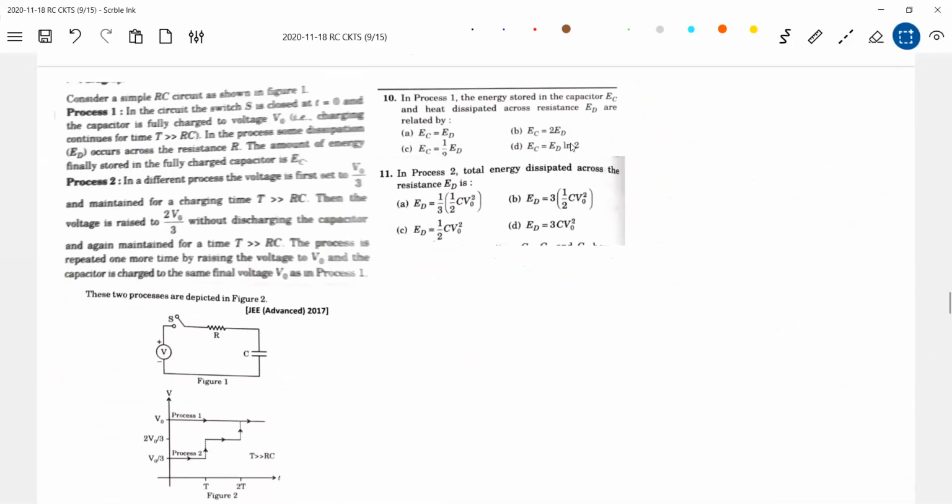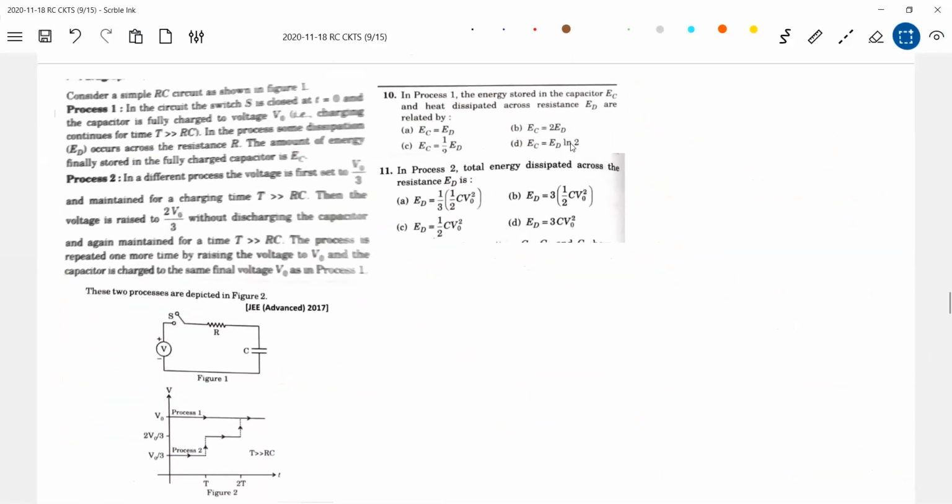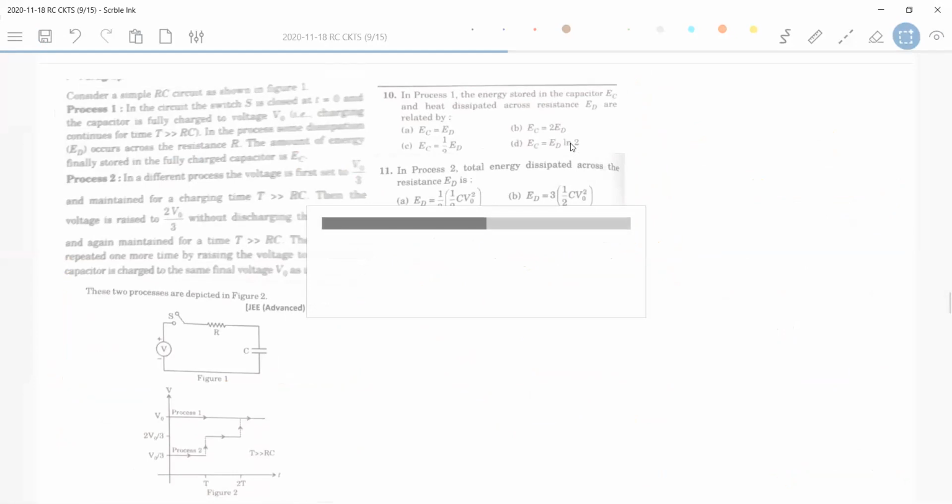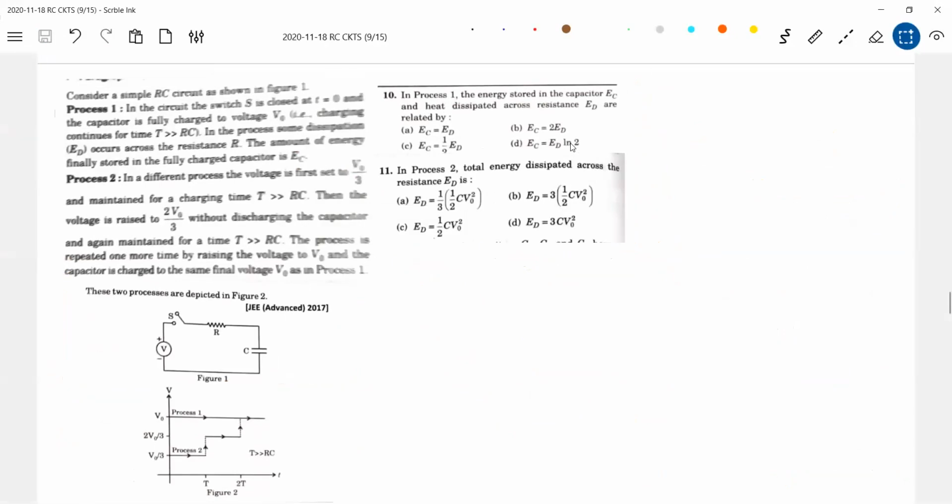Complete question is available. Read once. You are supposed to solve, I think this was a 5 minute timer. It was available as a passage. I think 5 minutes is the duration.